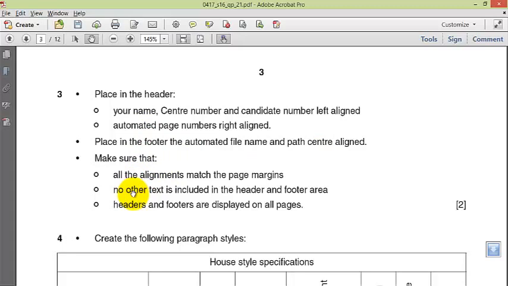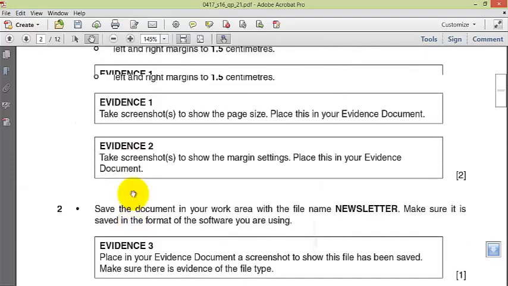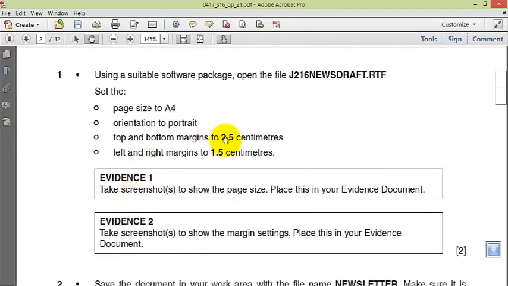Make sure that all the alignment match the page margins. No other text is included in the header and footer area. Headers and footers are displayed on all pages. Okay, so I'll check the margins again. Top and bottom margins was 2.5 centimeters.